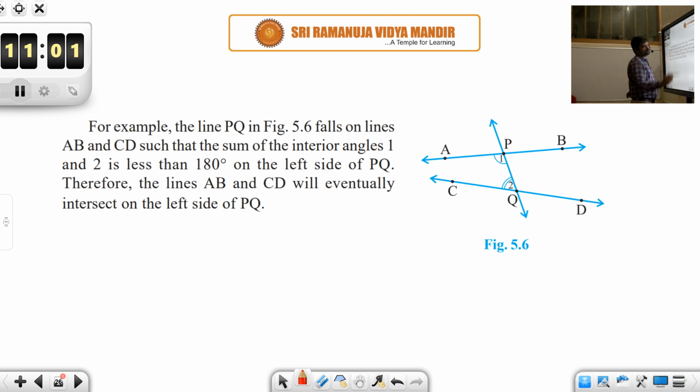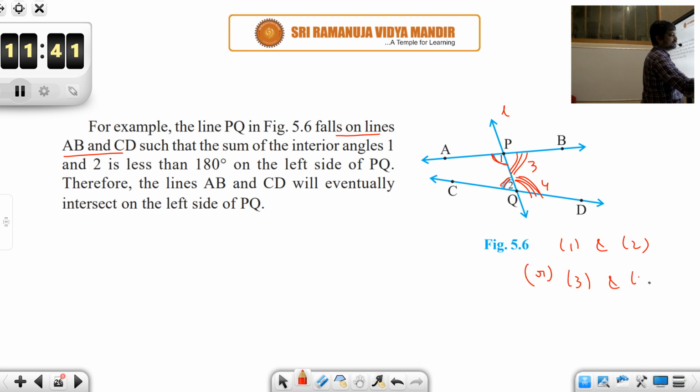For example, line PQ, say this is your third line, and say it is falling on two lines AB and CD, such that the interior angles, see here, this is an interior angle and this is another interior angle. You need to consider interior angles on the same side; you shouldn't consider them on different sides. So 1 and 2 are interior angles on the same side. Similarly, say 3 and 4 are interior angles on the same side. You could consider either the 1 and 2 pair or the 3 and 4 pair. It is up to you.